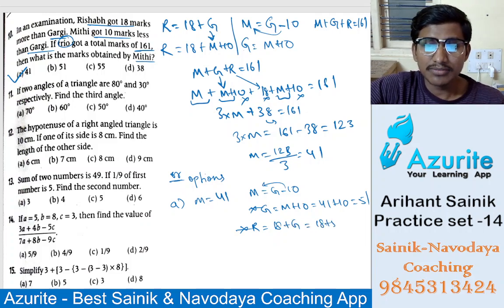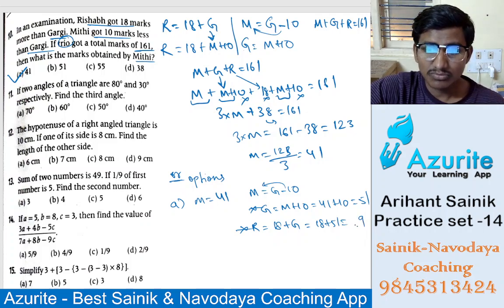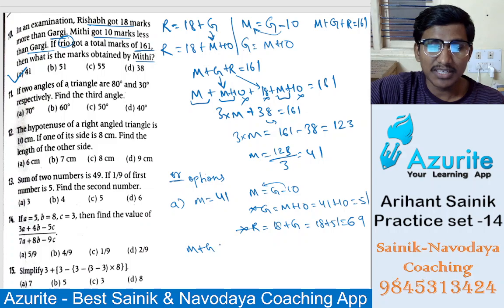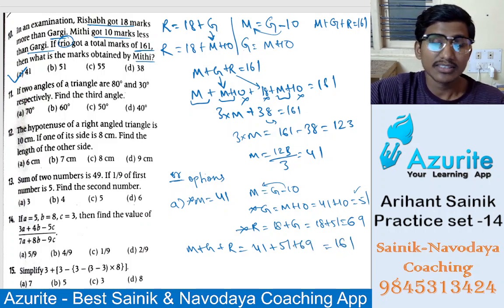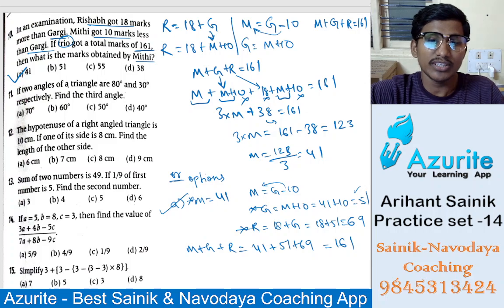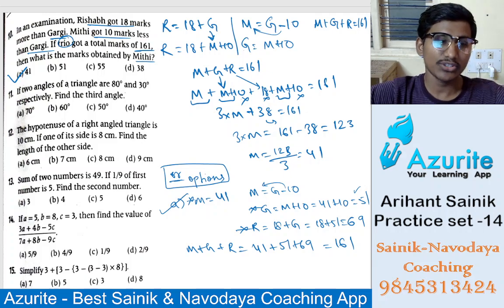18 plus Gargi means 18 plus 51, it will be 69. So if you add Mithi plus Gargi plus Rishabh, that is 41 plus 51 plus 69, it will be 161, right? So that is why A is the answer. You can go with options. Options wise it will be easy. Understood?